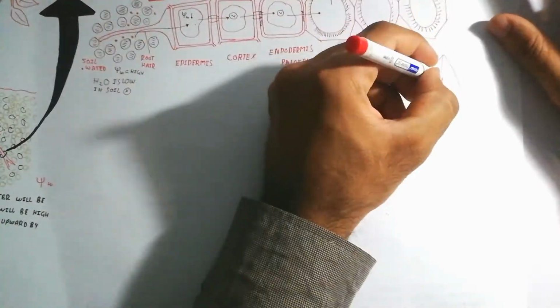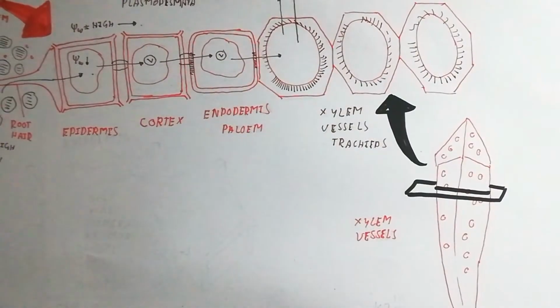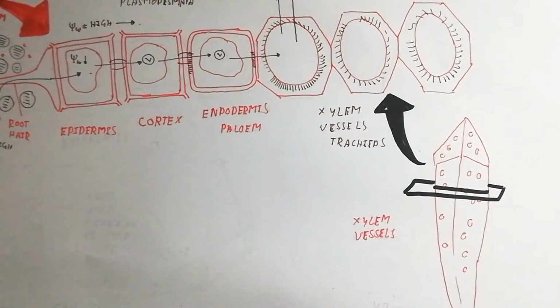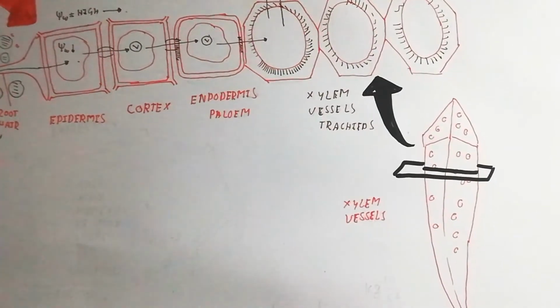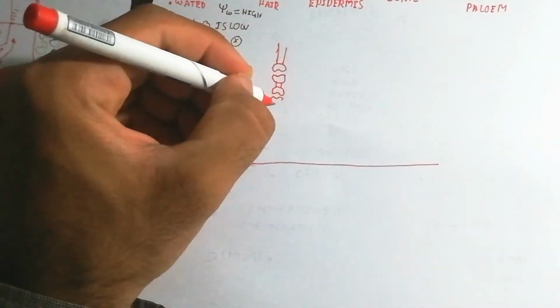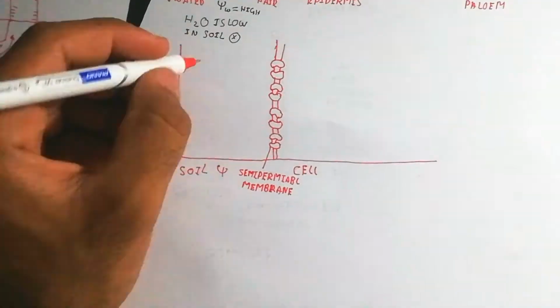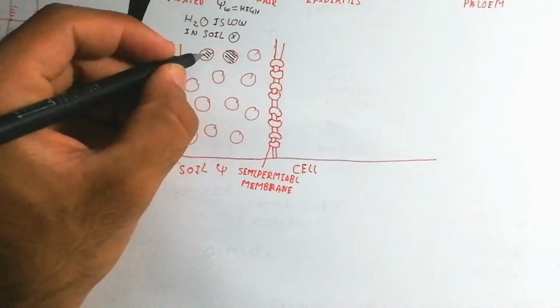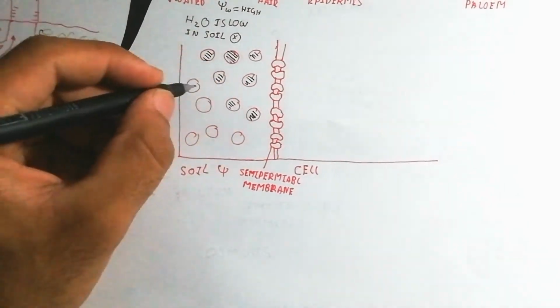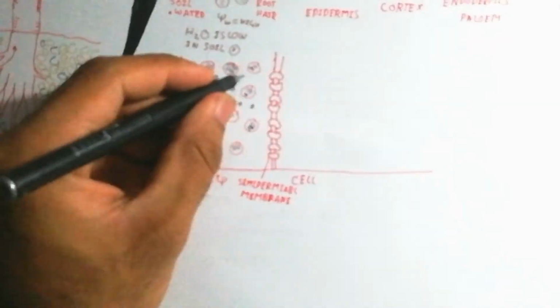So this is basically about the xylem vessel, which conducts the water by absorption. Here is the pit, known as a simple pit, and here is the semi-permeable membrane present in the cell. Here is the outer region of the soil, which contains water.